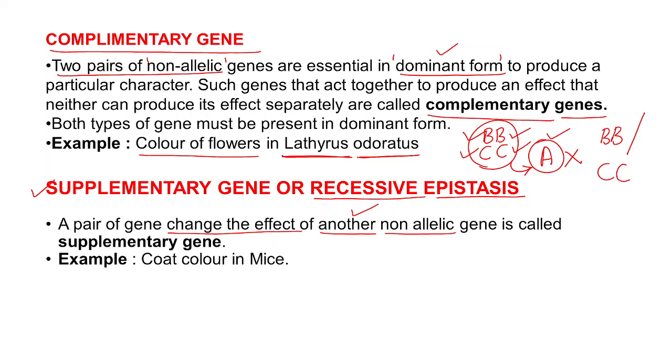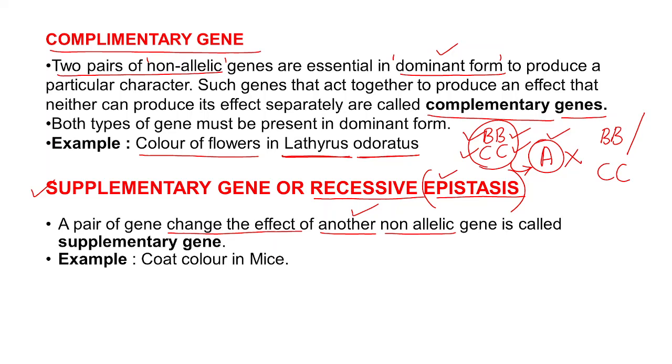But in dominant epistasis, what would have happened there? They used to mask the expression of one particular character of a non-allelic gene. That is why epistasis is generally known as masking of the genes.